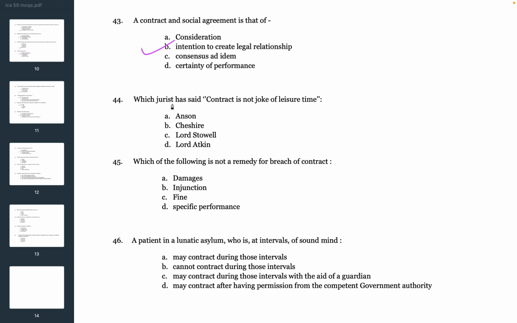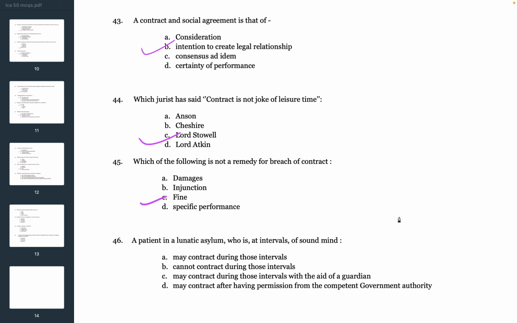Next question. Which jurist has said contract is not joke of leisure time? So the correct answer is C. Lord Stowell. Next question. Which of the following is not a remedy for breach of contract? A. damages, B. injunction, C. fine, D. specific performance. The answer is C. fine. So out of these options, fine is not a remedy for breach of contract.